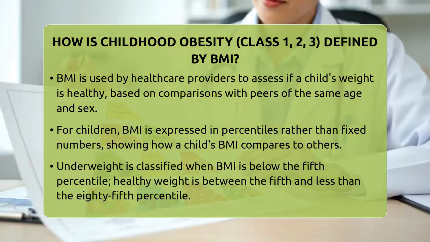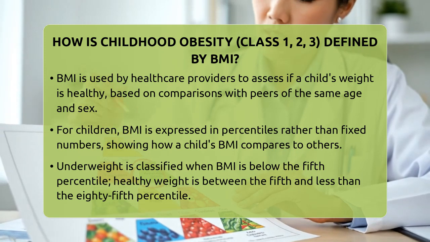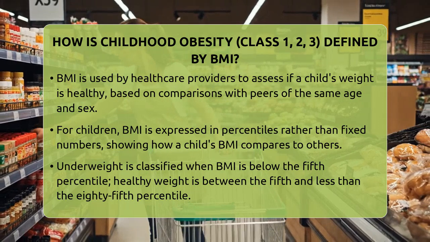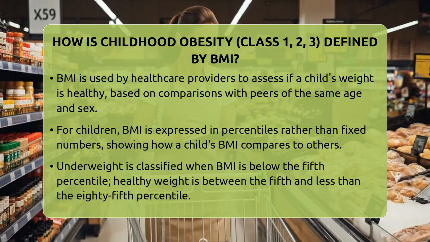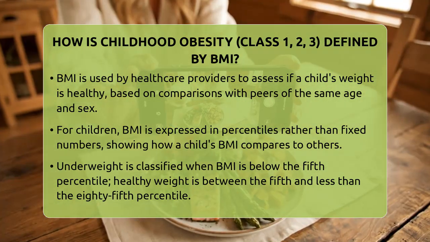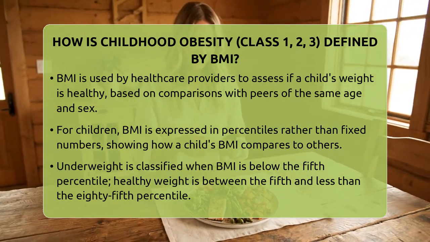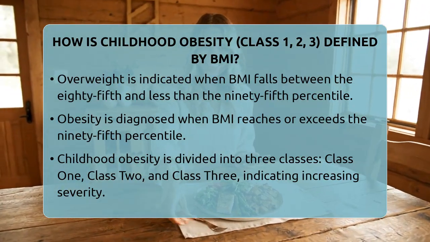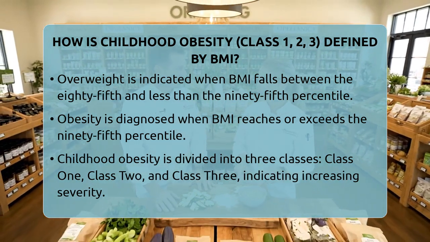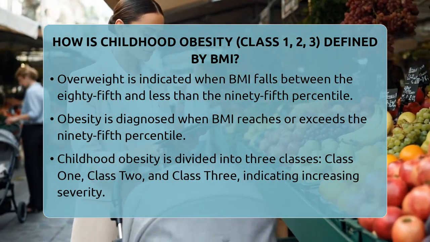To do this, healthcare providers look at BMI percentiles. These percentiles show how a child's BMI stacks up against a large group of kids of the same age. If a child's BMI is below the 5th percentile, they are considered underweight. If it's between the 5th and less than the 85th percentile, they are seen as having a healthy weight. When a child's BMI falls between the 85th and less than the 95th percentile, they are classified as overweight. Now, when a child's BMI reaches or exceeds the 95th percentile, they are considered to have obesity.